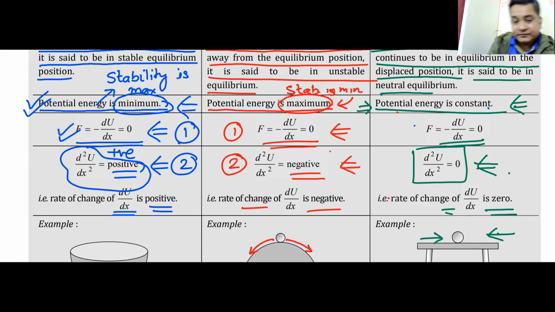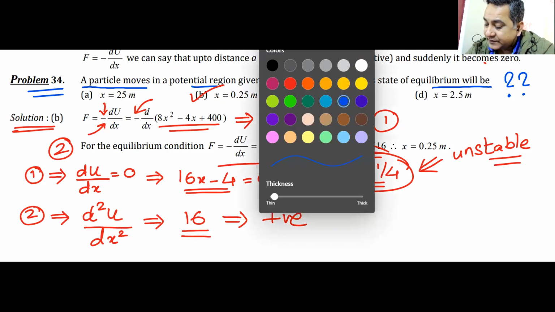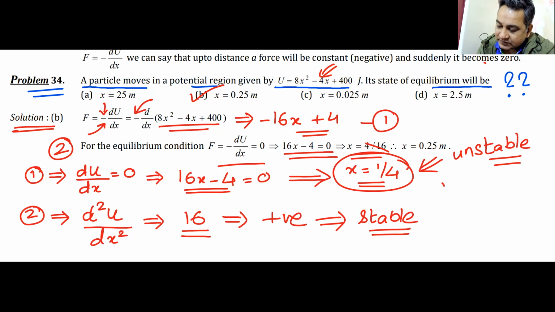What is the answer now? This is the past. Let us come back in the present. What is the answer now? Stable, sir. Yes, the answer is stable. Now the answer is correct. Why is the answer correct? Because your logic is correct. We have thought about this thing logically using maths and physics at the same time. This is a condition of stable equilibrium.